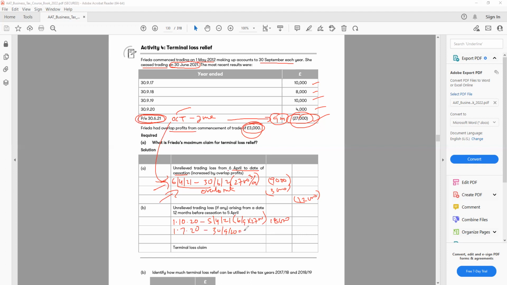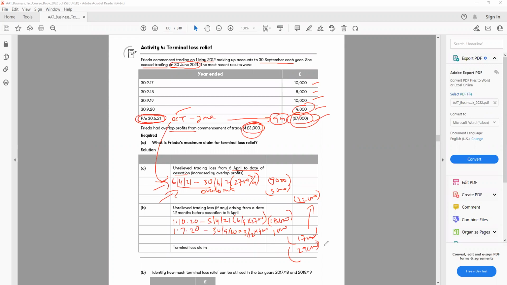So 3 months, 3 over 12, and it was 4,000 times 4,000, and that gives me 1,000. But this is a profit, this is not a loss. The first one is a loss, and this is 1,000. So I'll say 1,000. This is my profit. So it gives me 17,000 loss. So 17 plus 12, my total loss will be 29,000.